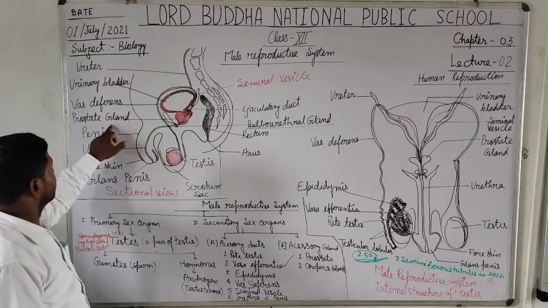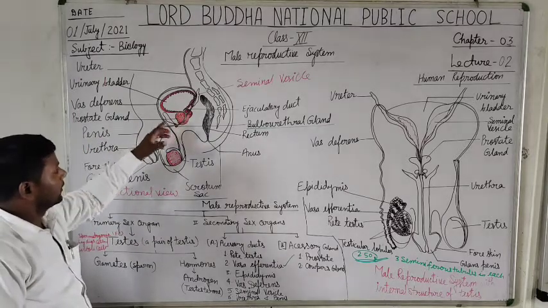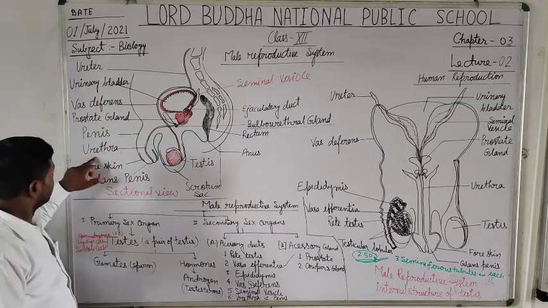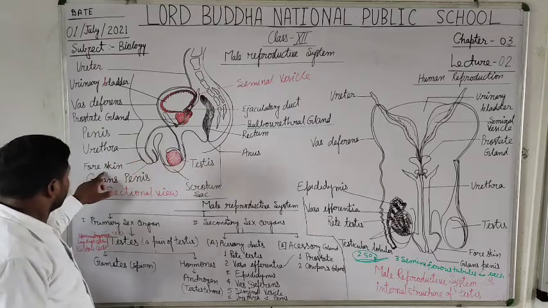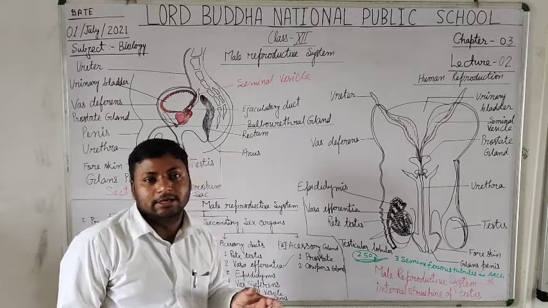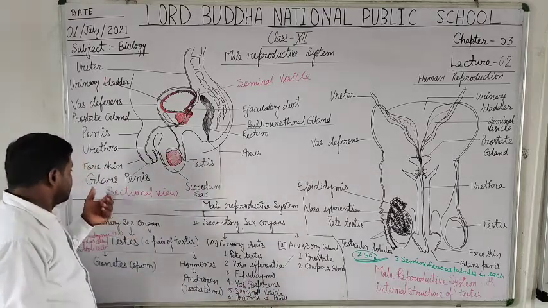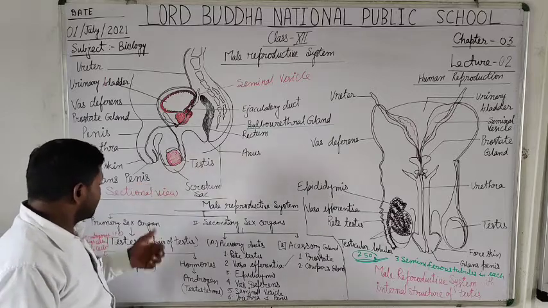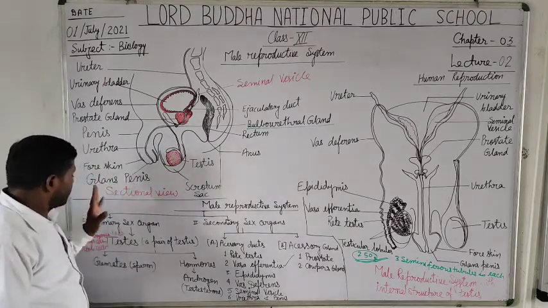You very well know that the prostate gland is walnut shaped, and this is the urethra. A very loose skin-folded structure is present that surrounds the glans penis. This is called the foreskin.